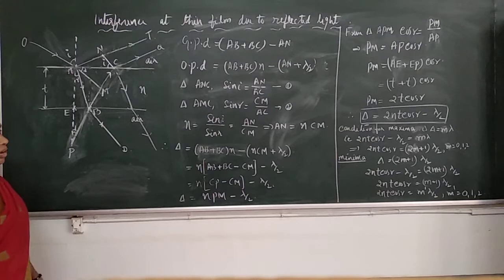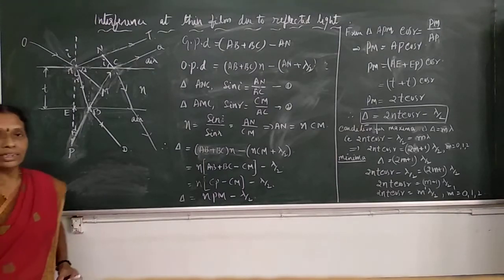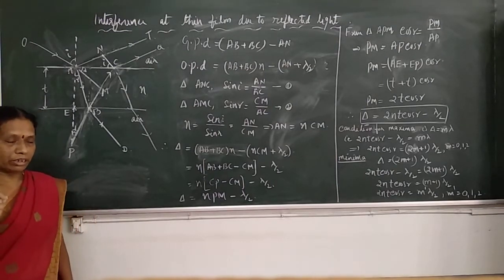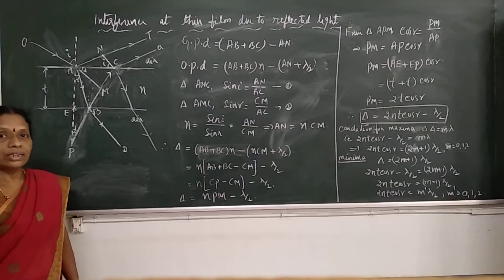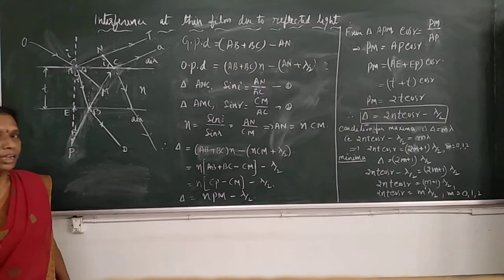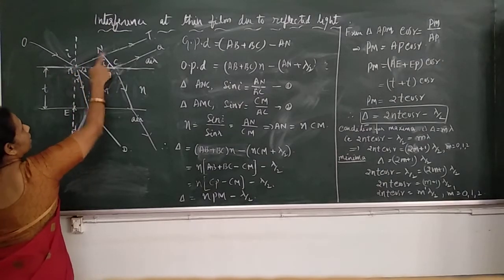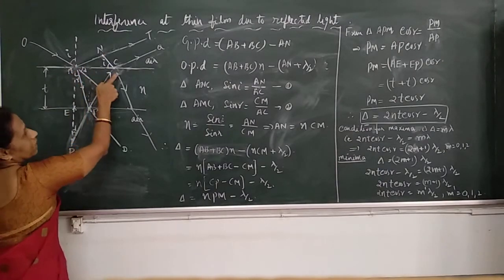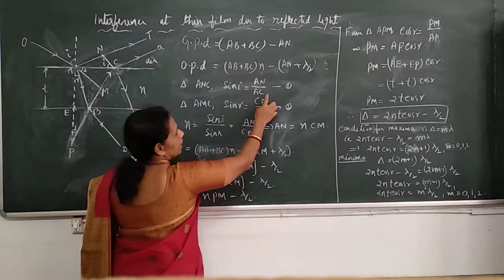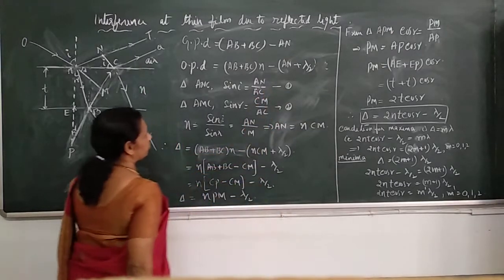In that, define sin I. We define the trigonometric ratio sin as the ratio between the opposite side and the hypotenuse. So here sin I is opposite AN divided by the hypotenuse AC. So sin I is AN by AC. That is equation 1.